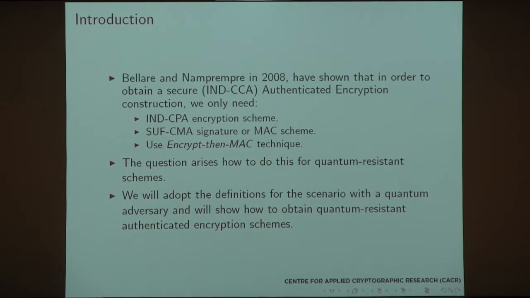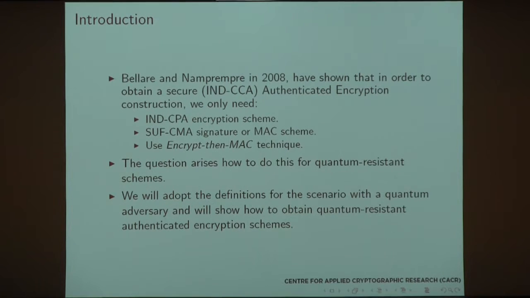So I'll talk about the construction, and then I'll present our actual isogeny-based scheme. So basically, Bellare and Namprempre in 2008 have shown that in order to obtain a secure authenticated encryption construction, and by secure we mean indistinguishable under chosen ciphertext attack, we only need an encryption scheme that is indistinguishable under chosen plaintext attack, and a signature scheme or a MAC scheme that is strongly unforgeable under chosen message attack, and we need to use the encrypt-then-MAC technique.